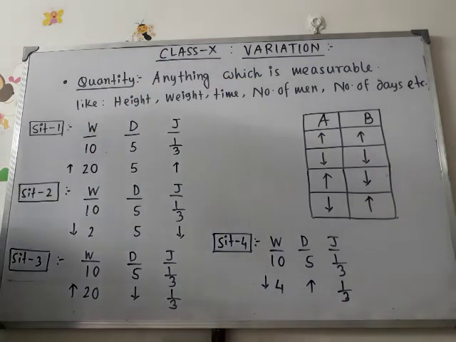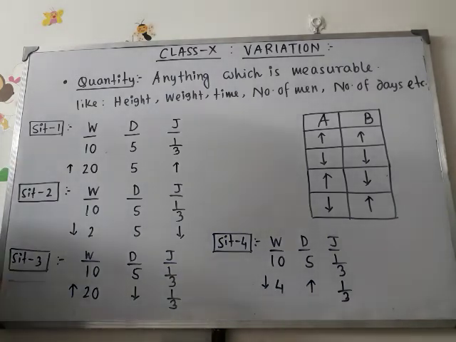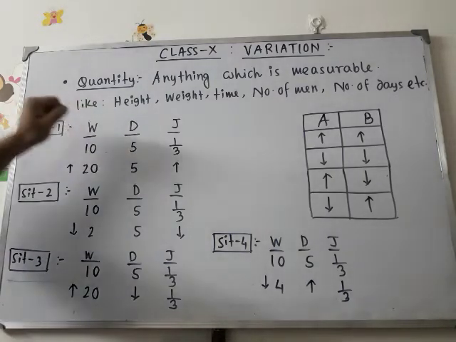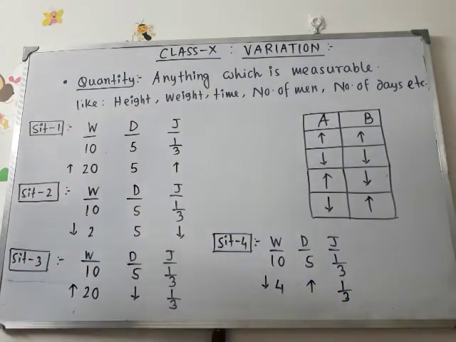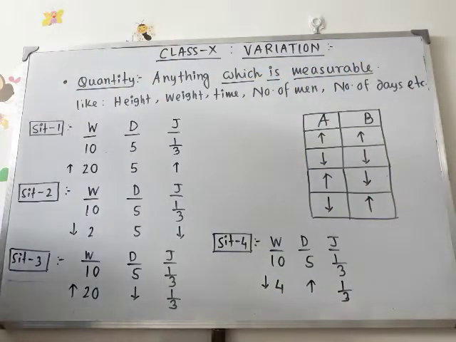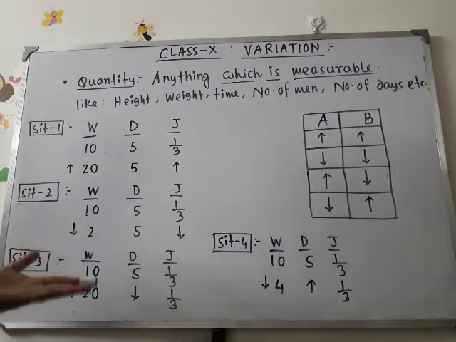Before going to the formal definition of variation, at first we have to know what we mean by quantity. What is quantity? So here I have written quantity. Anything which is measurable is known as quantity. Anything that you can measure is known as a quantity.